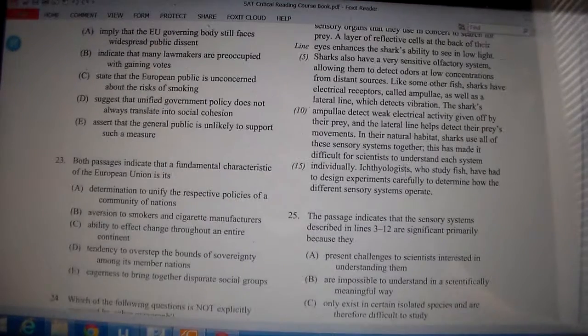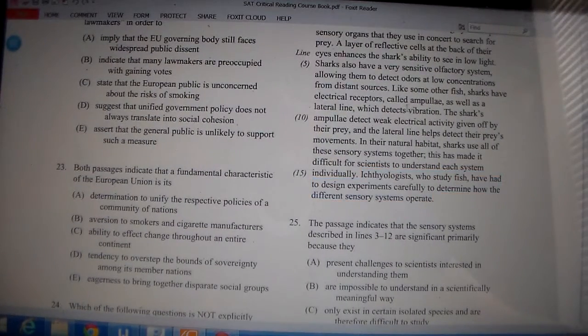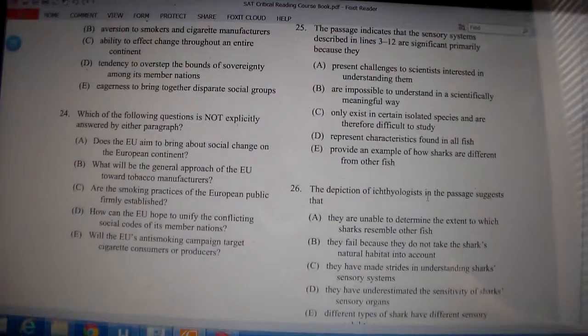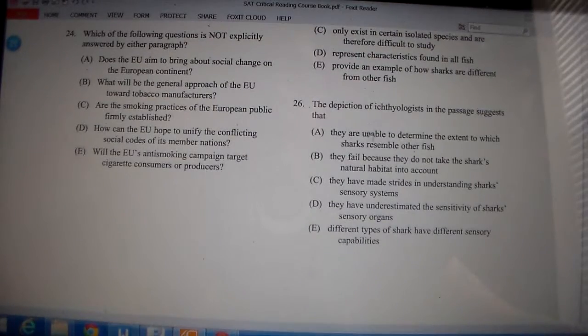Let's see. It's near the bottom, the last sentence, right? Ichthyologists who study fish have had to design experiments carefully to determine how the different sensory systems operate. So it's suggesting they're working hard, they have to design careful experiments to learn these things about the sharks. Let's see which answer choice fits. They are unable to determine the extent to which sharks resemble other fish. Well, that doesn't fit. They fail because they do not take the shark's natural habitat into account. Well, that's a strong word, fail. It doesn't say that they failed. So avoid extremes.